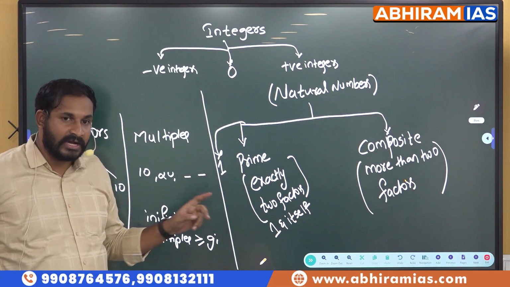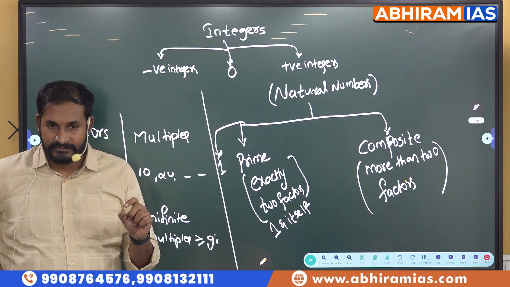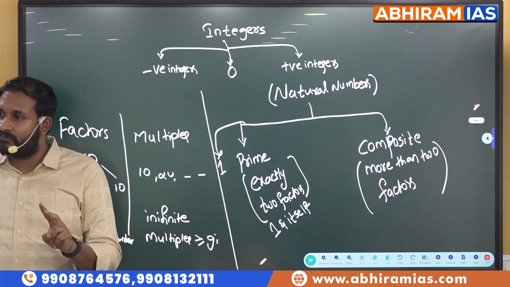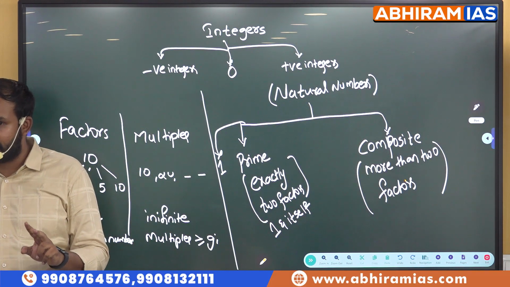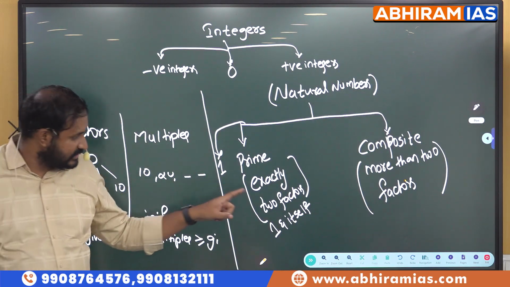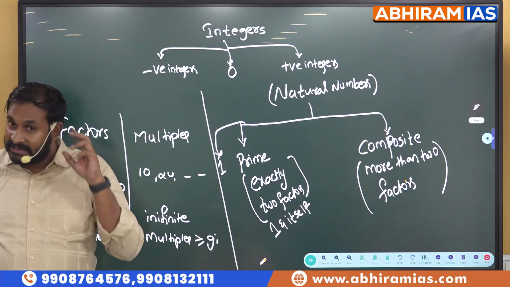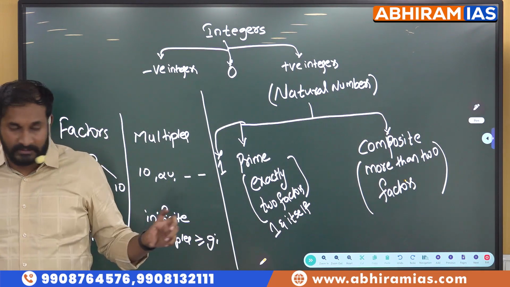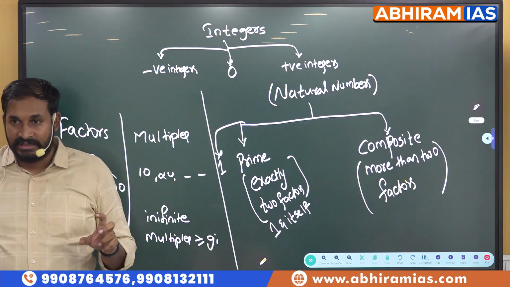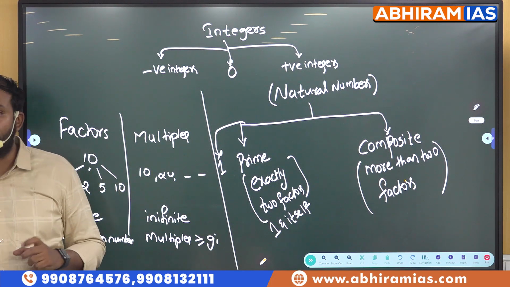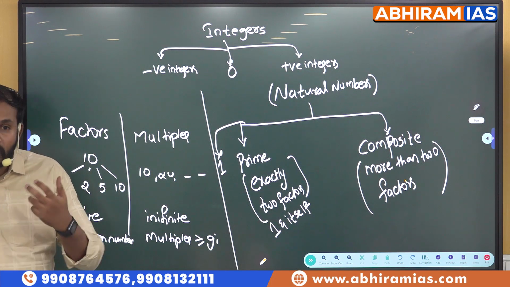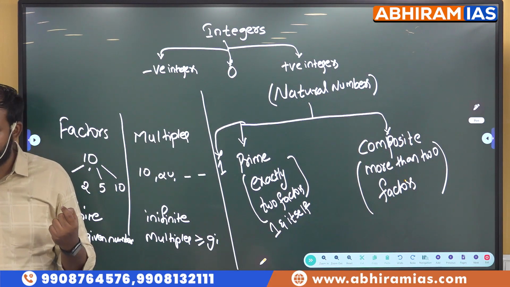Prime means exactly 2 factors. If they have exactly 2 factors, then only we call them prime numbers. Why I am stressing this point is that recently they are asking these types of things in statements. They will say "less than 2 factors", and most students opt for that option.